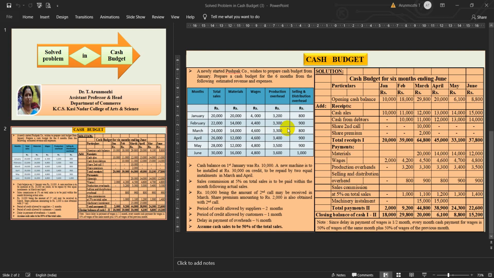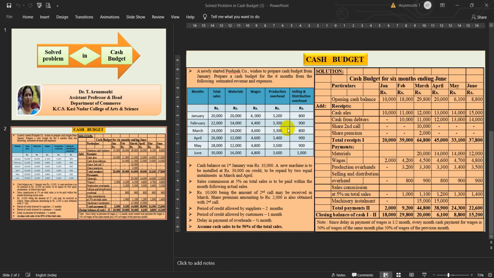Next, for the month of March, receipts are 64,800 and total payments are 44,800. So deducting, you get 20,000. Next, for the month of April, the receipts column is 45,000 and the payments column is 38,900. When you minus it, you get 6,100. Next, for May month, total receipts is 33,100 and total payments is 24,300. You get the answer as 8,800.